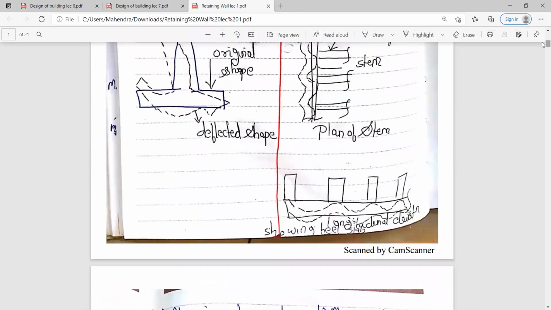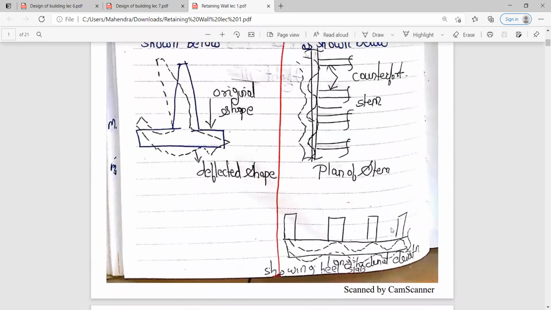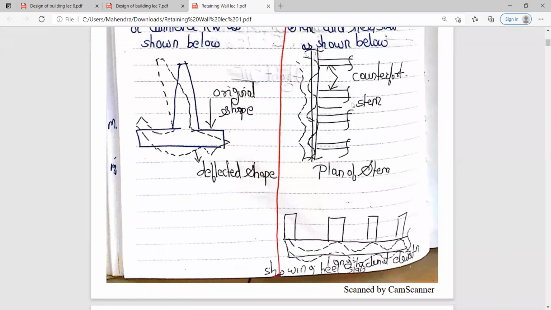And again, this is the longitudinal elevation showing the heel slab. So again, you can see this one is the plan of the stem for the counterfort retaining wall, and the downward one is the longitudinal elevation for the heel slab. ये जो डॉटेड में बताया है, this is nothing but the deflected shape of the counterfort retaining wall.